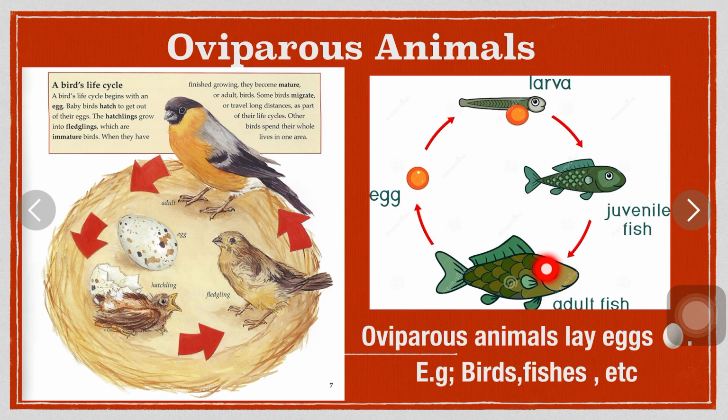Another example of an oviparous animal is the life cycle of a fish. There's an egg from a mature fish. That egg grows into a larva and then into a juvenile fish, and after that into an adult fish.